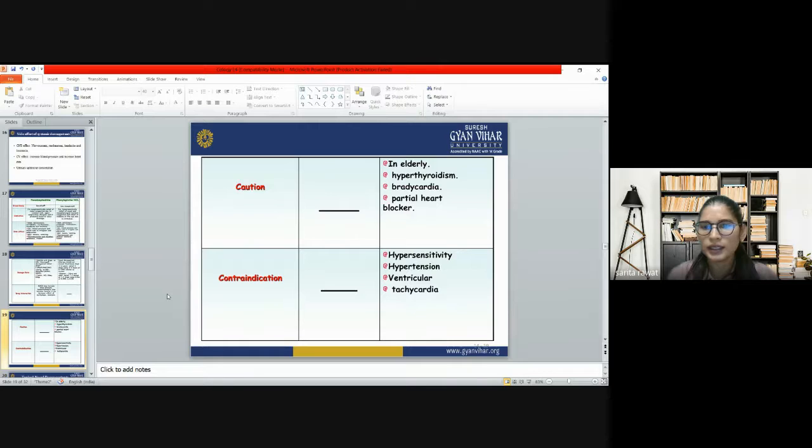Then we have the precautions for phenylephrine. It is used with caution in the elderly, in hypothyroidism, in bradycardia, and in partial heart block. Then contraindications: they are not used in hypersensitivity, hypertension, tachycardia, and ventricular conditions.